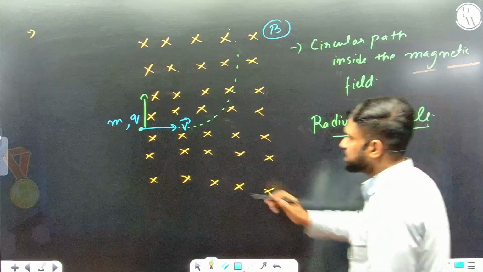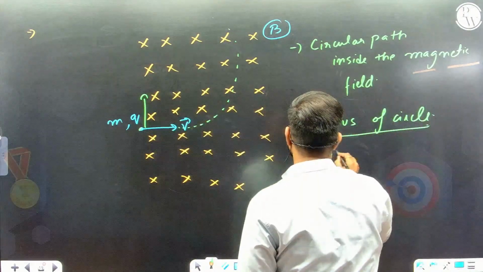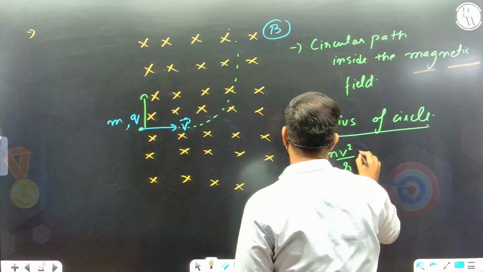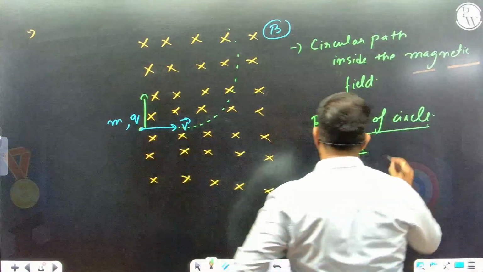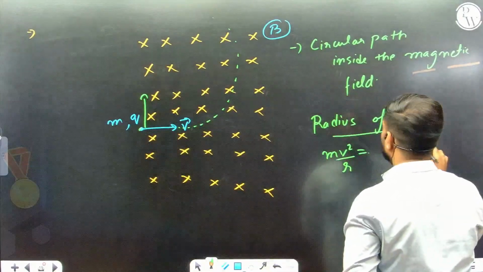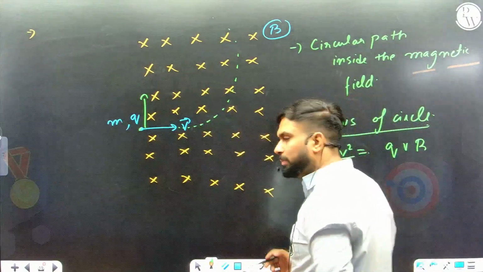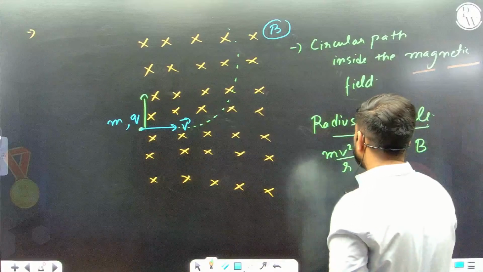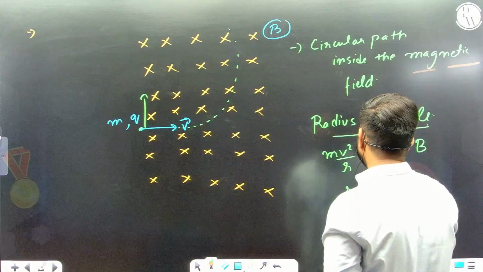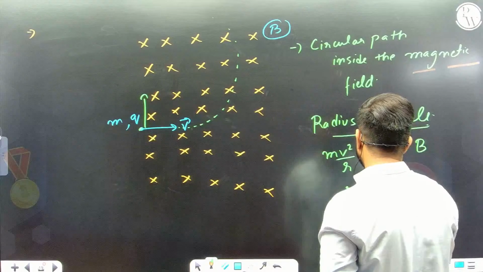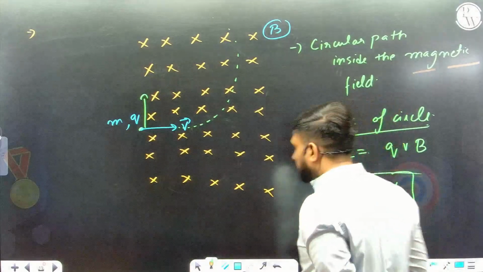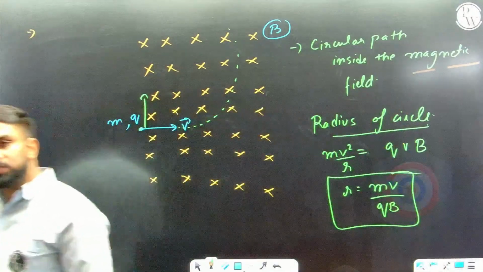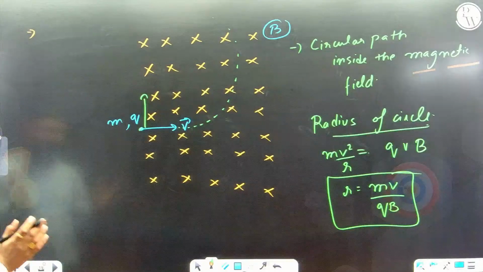Centripetal force, I'll just write, is mv square by r. The magnetic force is qvB, and here I can see v and B both are perpendicular, so I can easily remove the cross product in the sine theta. So r comes out to be mv upon qB, standard formula. Must remember the radius of the curvature of the circular path. Very straightforward.